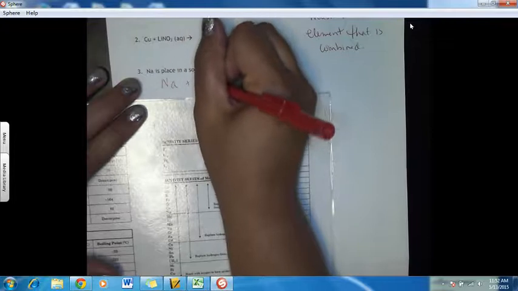Okay? So let's look at this. If we put sodium into a solution of silver, is sodium above silver? Yes, so that reaction would work. So we have sodium plus silver, which means this sodium will become an ion and the silver will get replaced.